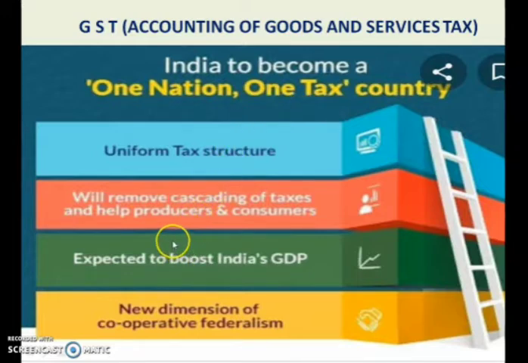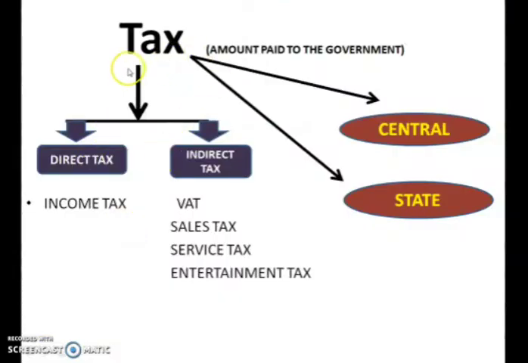Now from your +1 point of view, you will have to study the basic concept related to GST and also the basic accounting process related to GST. Now let's move to the class. Children, we know that we people pay tax to the government.